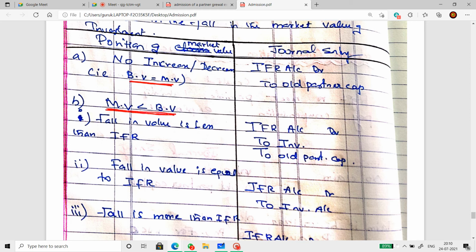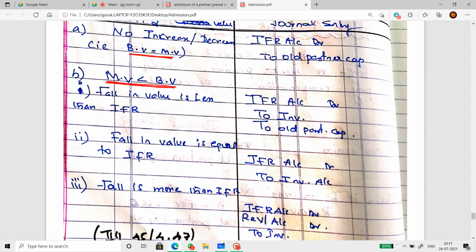Case 2, where market value is less than the book value. Market value is the one that you see in the adjustment. Book value is the one that you see inside the balance sheet. Market value is less than the book value. So that means the price of the investment has gone down. Now, fall in the value is less than the IFR.